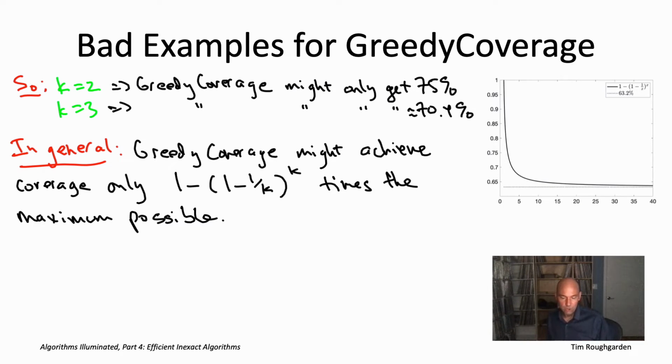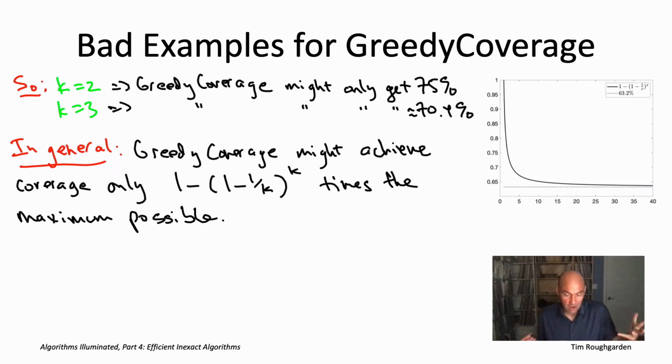If we plug in k equals 3, 1 minus 1 over k is 2/3. Now we're cubing that. That gives us 8/27. And then we subtract that from 1, giving us 19/27, which is exactly the same ratio as the 57/81 that we saw in the quiz. So this formula does indeed extrapolate the k equals 2 and k equals 3 cases that we've already seen. And if you work out the generalization of those two examples, this is what you will find is true.